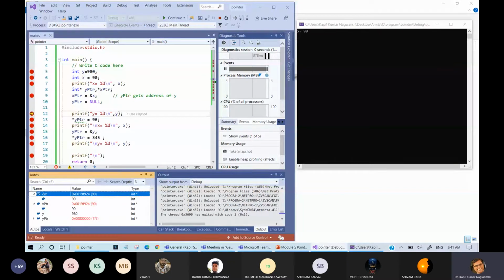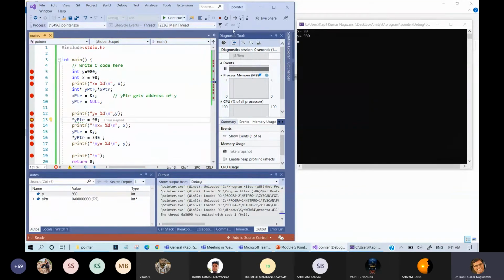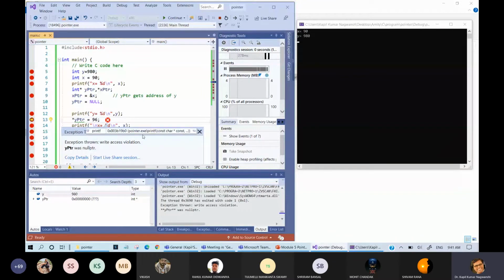Now y is written like this, and this statement will execute the y. Value of y will be printed due to this. So this will print 980. There is no problem. Now x pointer is in memory, and there is nothing related with x pointer. Okay, so now come to y pointer. What will y pointer do? y pointer will point to a value.